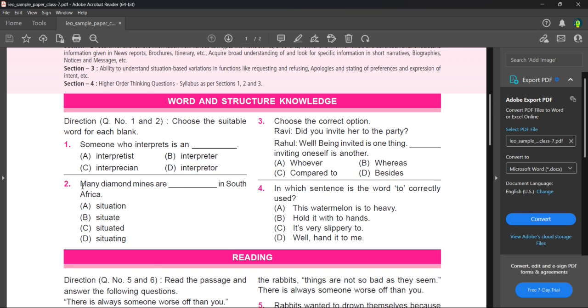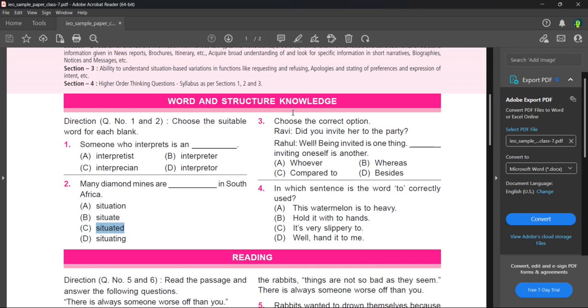So next question. Many diamond mines are blank in South Africa. So you can just put these words to fill in the blank. Many diamonds are situation? That's not the correct meaning. Situate is also not correct. The correct suitable word is situated. Many diamond mines are situated in South Africa. That is the correct answer.